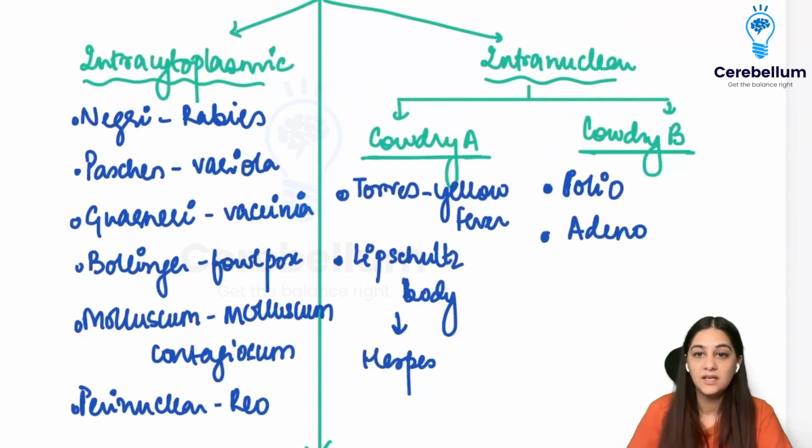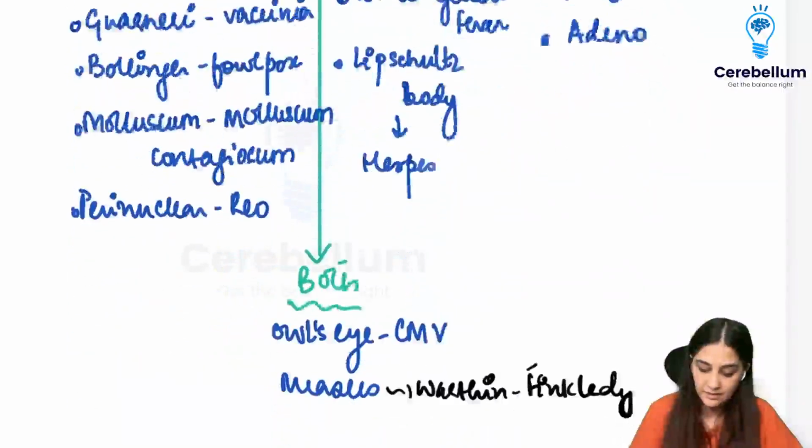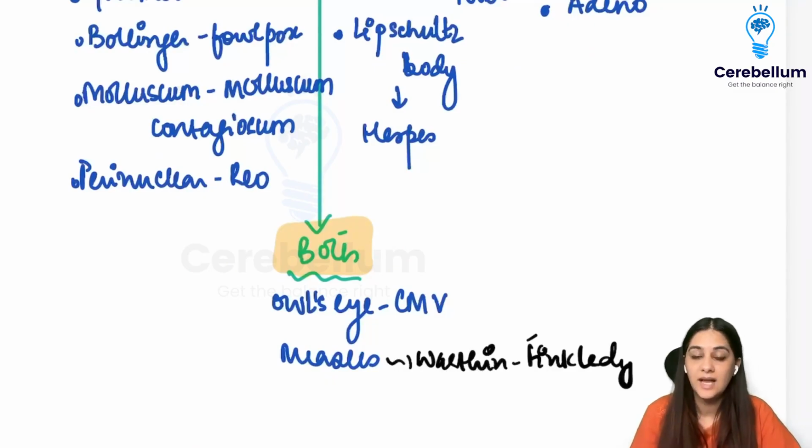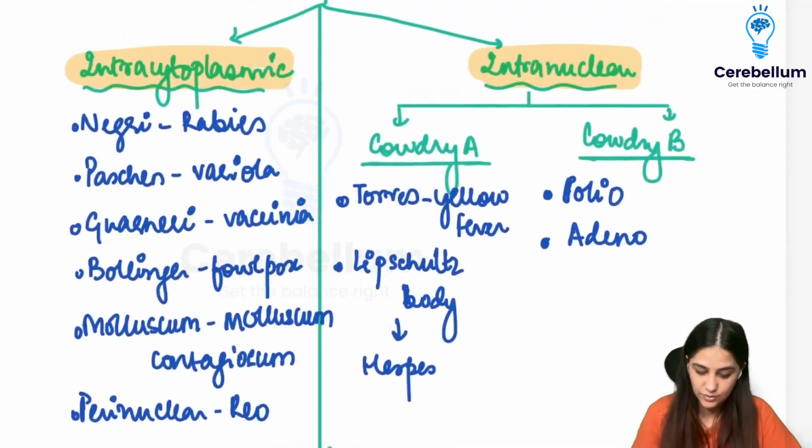Now, all the RNA viruses are going to have intracytoplasmic inclusion bodies because most of them are being replicated and assembled in the cytoplasm. And most of your DNA viruses are going to have intranuclear inclusion bodies because they are multiplying in the nucleus. Some of them can have both intranuclear and intracytoplasmic inclusion bodies.